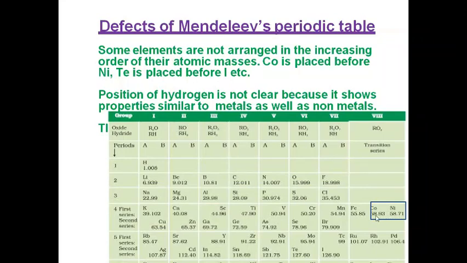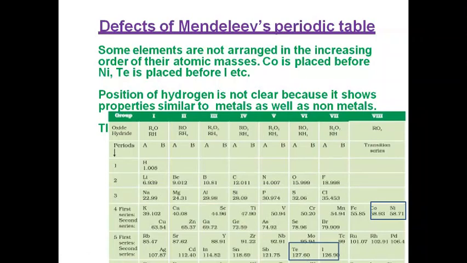So according to Mendeleev's periodic law, these elements should be arranged in the order of increasing atomic masses, which means nickel should come first and then cobalt. So this is the first drawback.